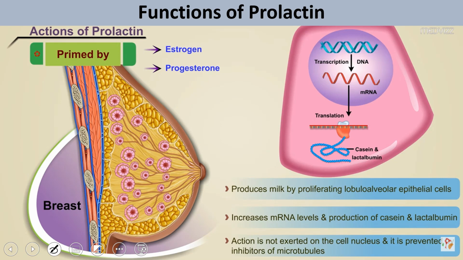Milk does not only contain lactose, it also contains a number of proteins. Two important proteins are casein and lactalbumin. Prolactin also induces the expression of these two proteins, increasing the messenger RNA level and the production of casein and lactalbumin, which is also done by prolactin.